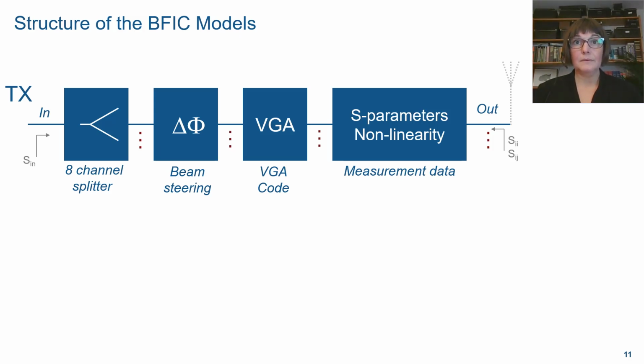It's followed by a programmable amplifier, or a VGA, for each element of the chain, that provides the ability to model the residual gain and phase, so the total cascaded gain plus phase errors of the full chain. And it's followed by an amplifier that captures the S parameters for transmission, reverse isolation, and reflection, as well as the output referred nonlinearity for the transmitter.